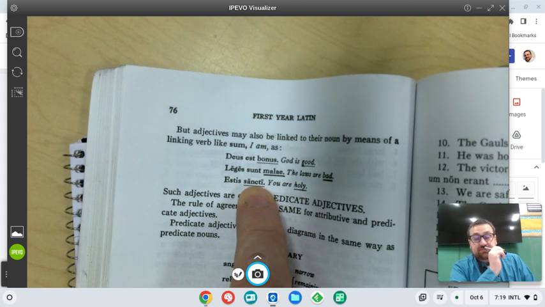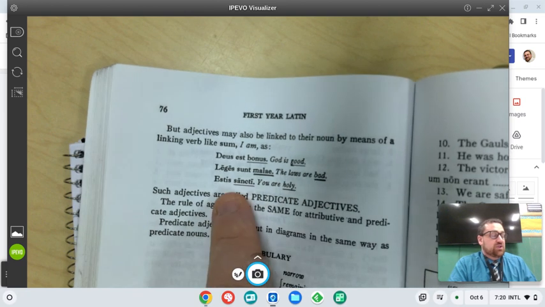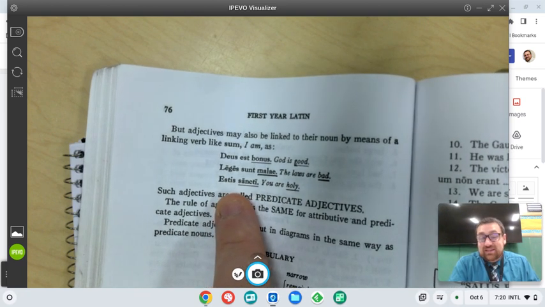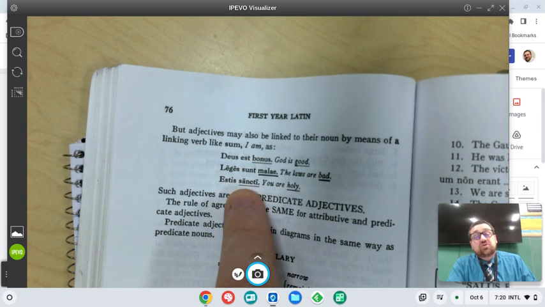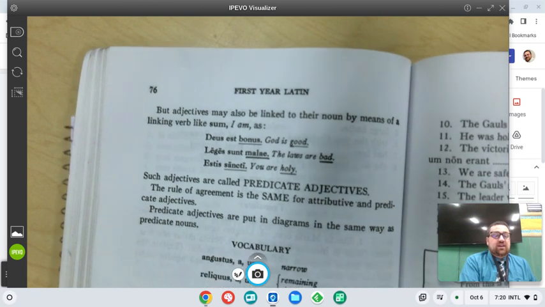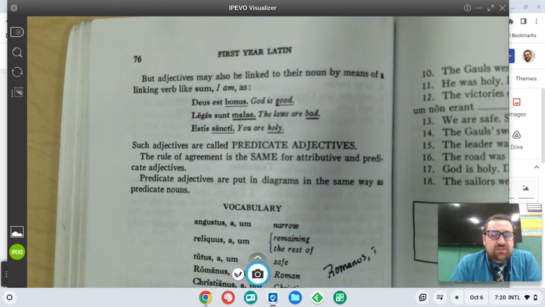Estis sancti. Now, these are predicate because they are next to each other, but that's because the estis means you are. It only takes one word to say you are. So, of course, these two do end up next to each other. So such adjectives used in this fashion are called predicate adjectives.